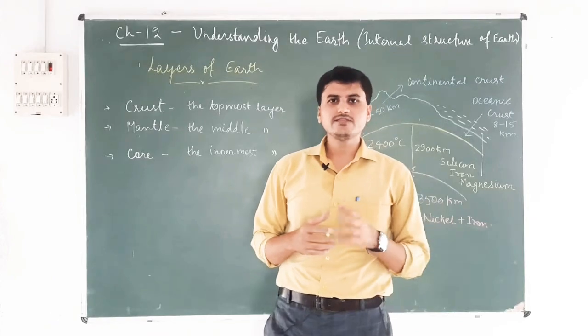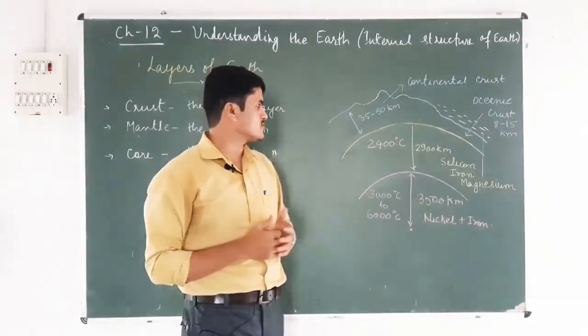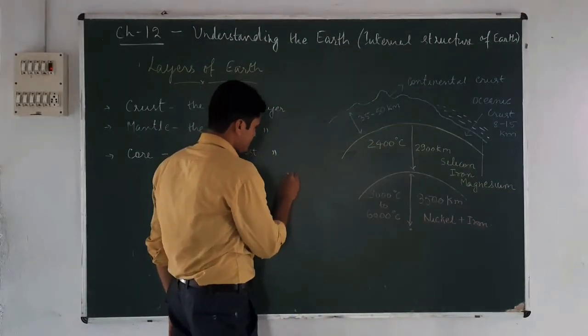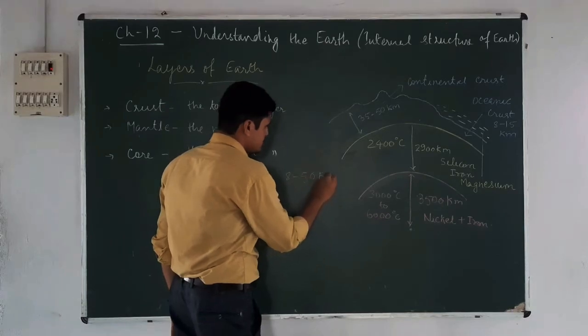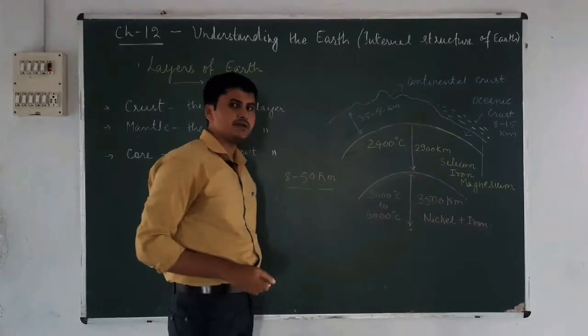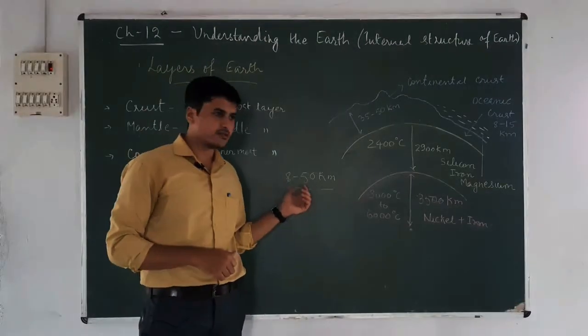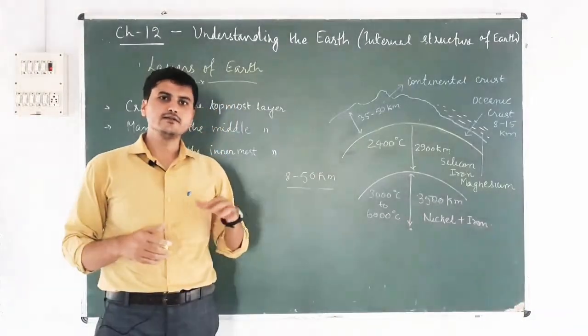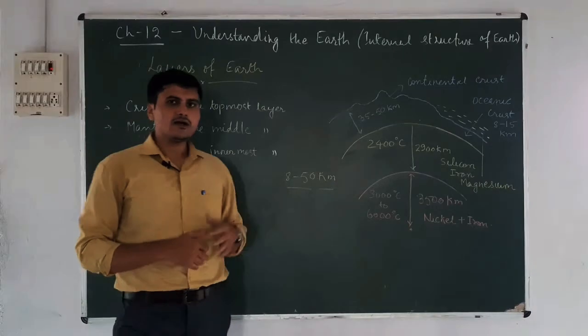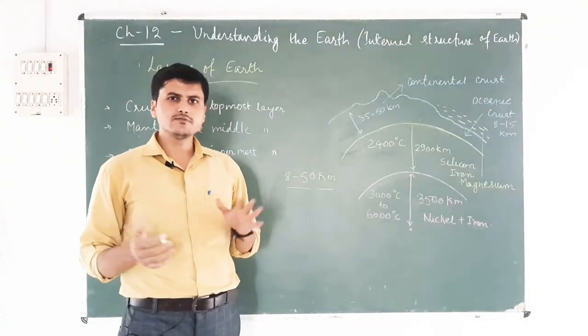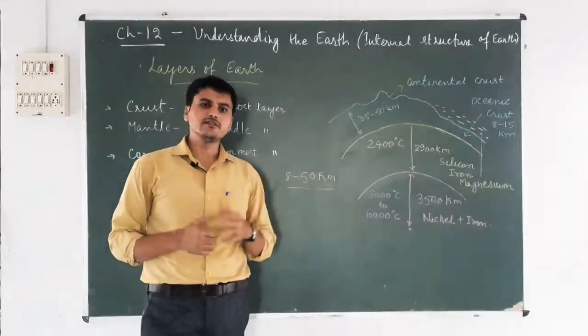The depth of this layer varies from 8 to 50 kilometer. It depends from area to area. It may be 8 kilometer thin or it may be 50 kilometer deep. It depends upon the plateaus, plains or ocean or other relief features.